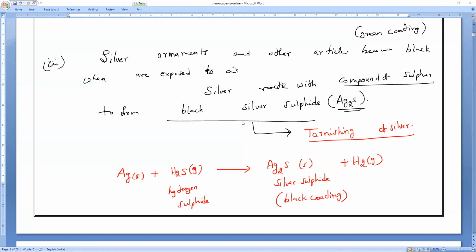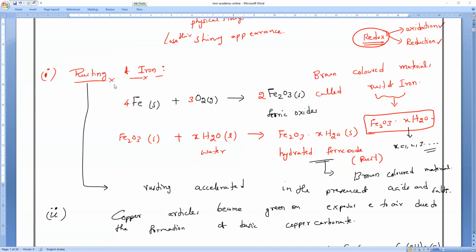So particularly the corrosion of iron. What is the name of corrosion of iron, everybody? Rusting. Okay. So this is the problem of the whole world, not only India, not only Tamil Nadu. Per year, tons of iron get destroyed due to corrosion, hundreds of tons, millions of tons.